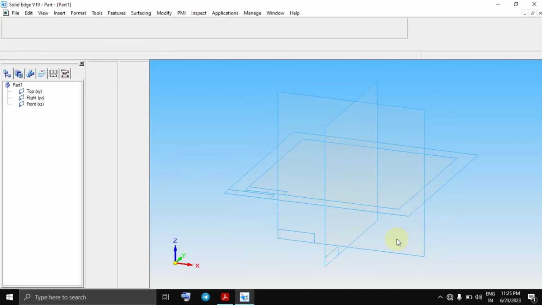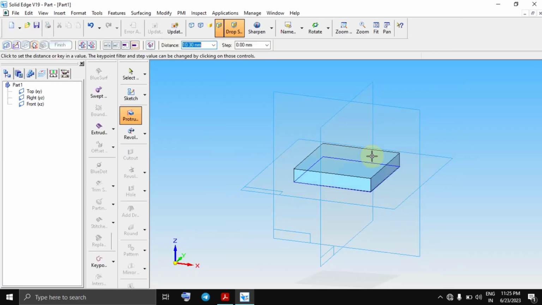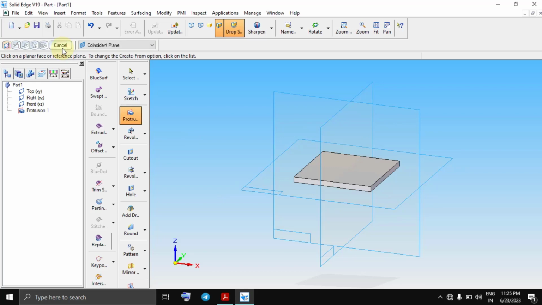After that I am returning it. And 4 mm thickness I am giving, finishing it.